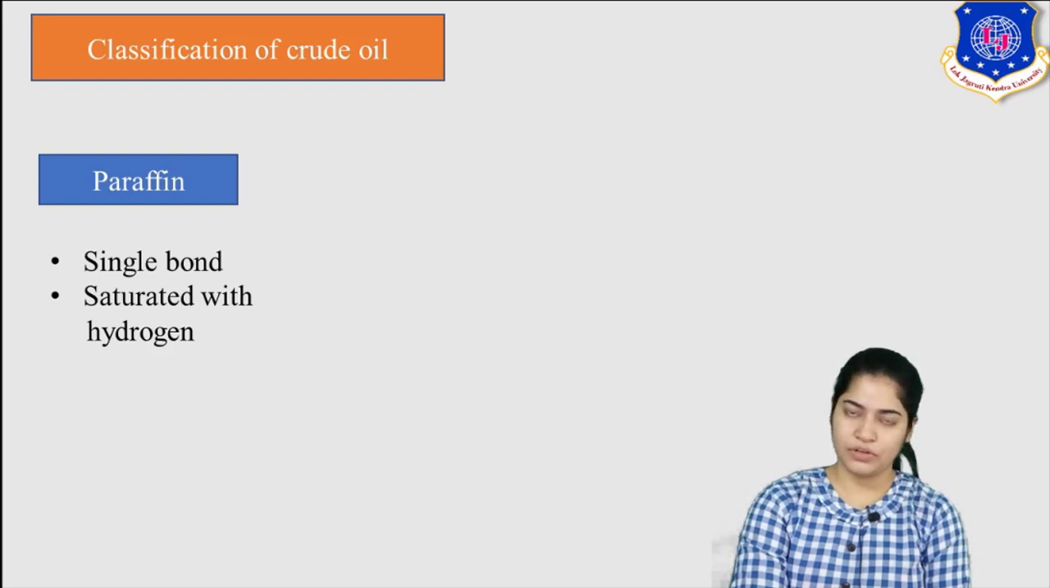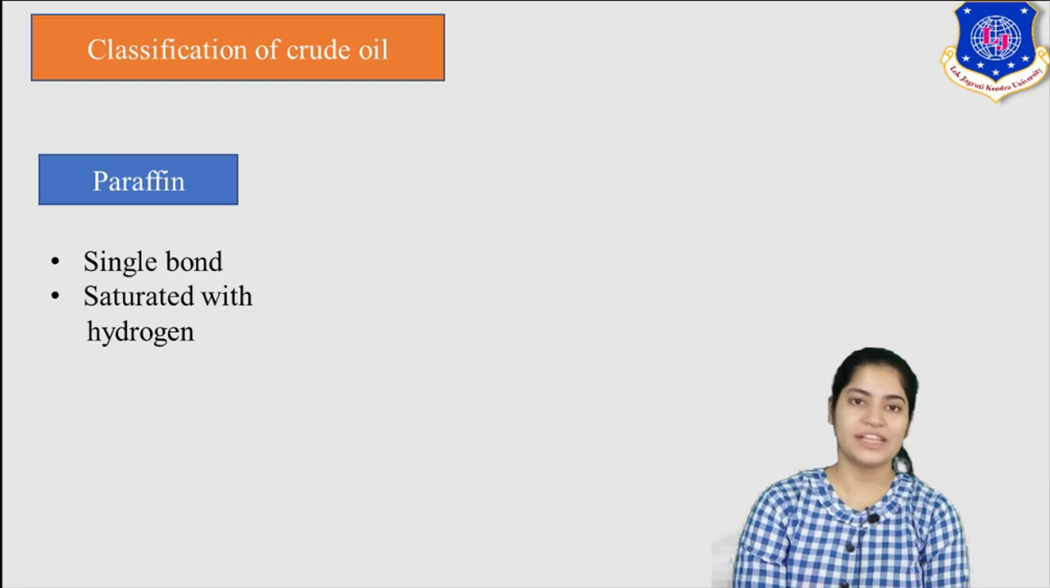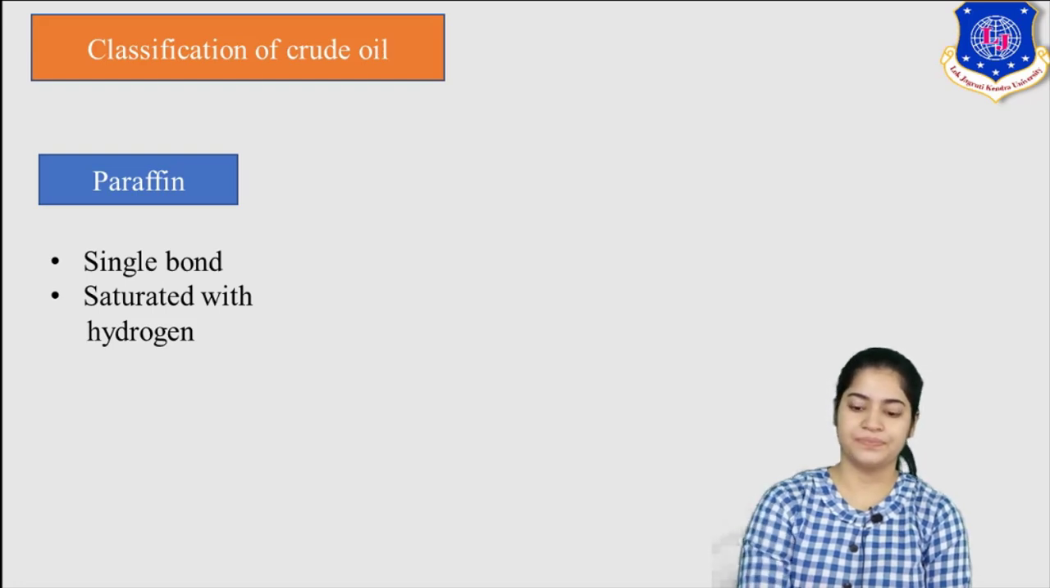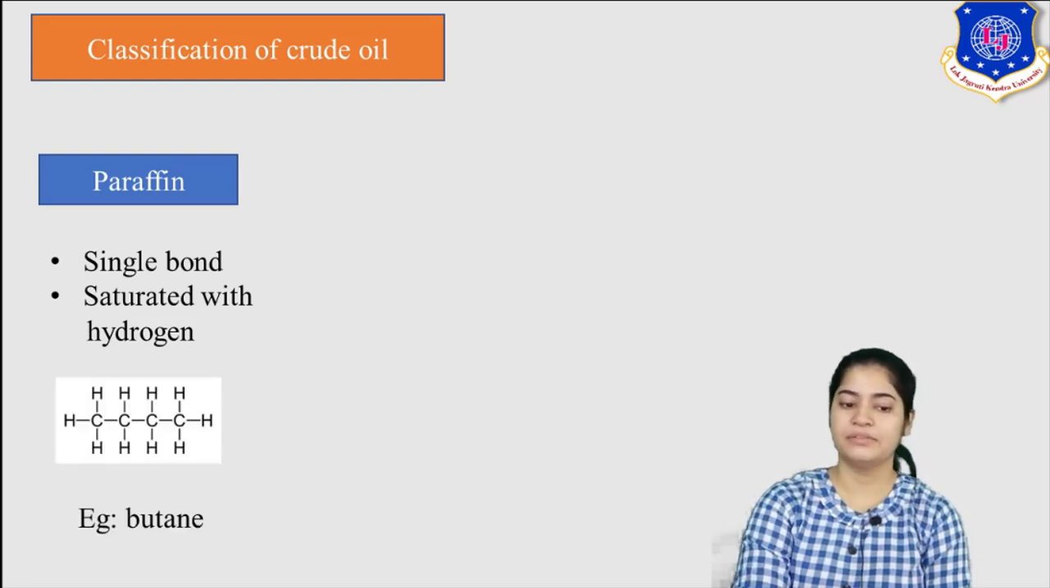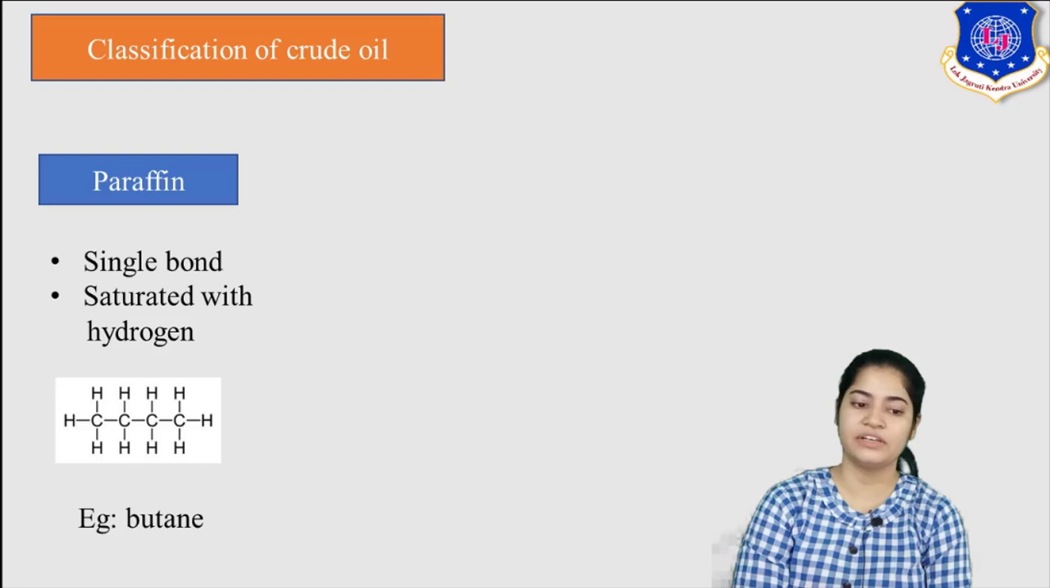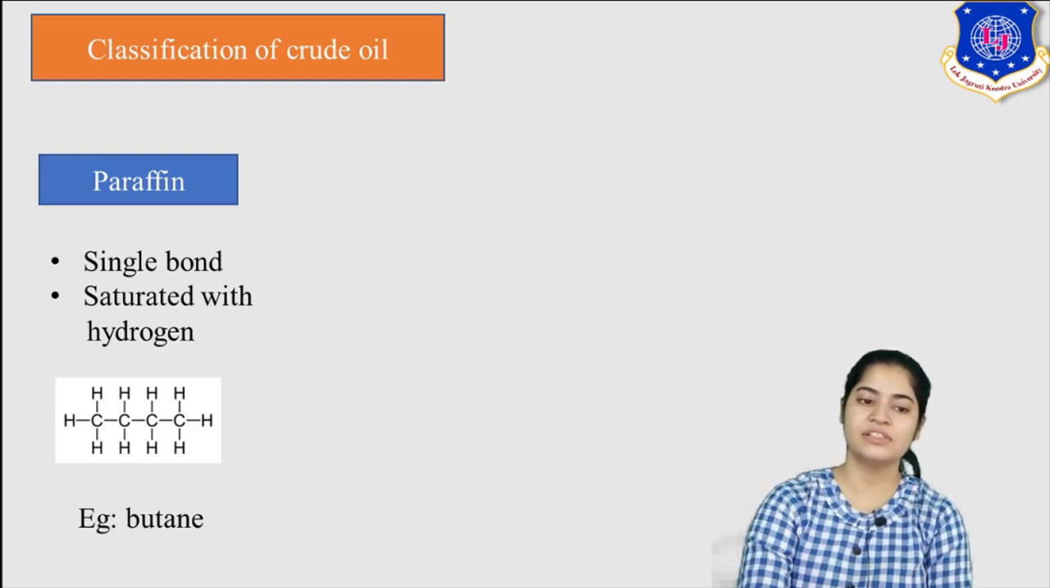It is a single bond component. It is a single bond hydrocarbon present. It means it is also known as saturated. Okay, no double bond, triple bond is present. All the bonds between the carbons are saturated and they are saturated with hydrogen. For example, butane. You can see no double bond is present between the carbons. All the bonds which the carbon might have been sharing, if it would have been a double bond, are being saturated with hydrogen. So this is paraffin.